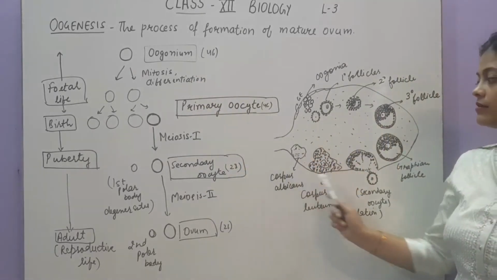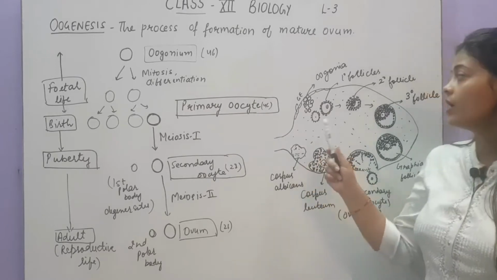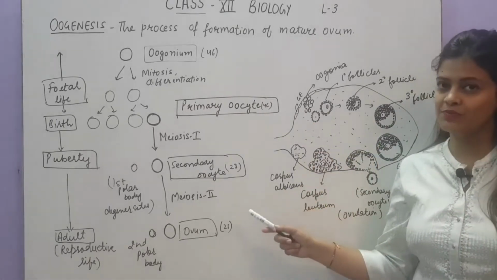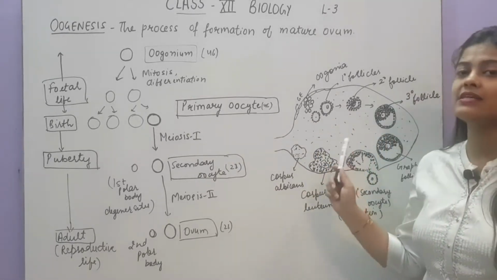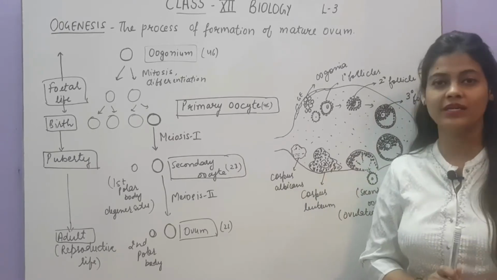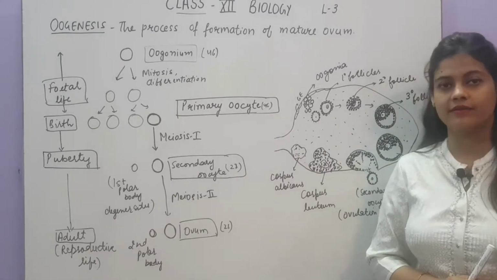First, this is the structure I have already shown you, the sectional view of the ovary, which shows the different stages of the oogenesis process. Similar to the testes, the outermost layer of cells is called the germinal epithelium. Here also the germinal epithelium is there.